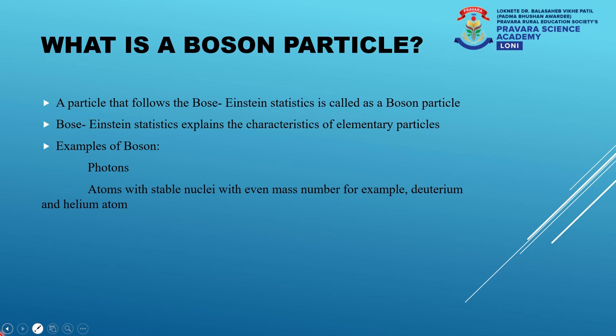Whereas helium contains 2 protons and 2 neutrons, so its mass number becomes 4. So, atoms having even mass number are examples of bosons. You can search the internet to find out what photons are. I am going to definitely answer what photons are in our next video. And if you find out, you can mention the answer in the comments below.